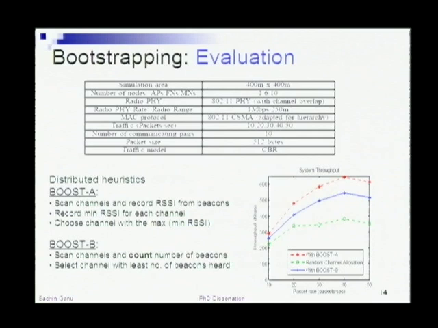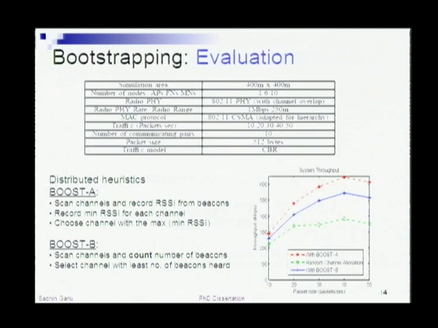And so whenever a new forwarding node comes, it will do a sweep of the channels, and it will basically try to find out which channel to choose based on the activity on that channel, and it will try to match and fit into a channel with the least activity, such that the transmissions are above the carrier sense threshold, and that will enable the MAC to perform well basically.